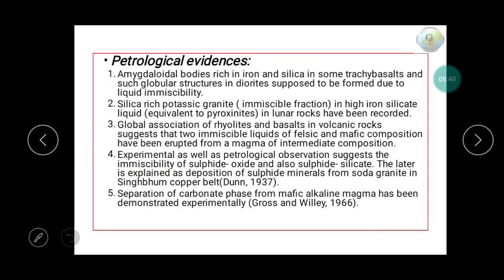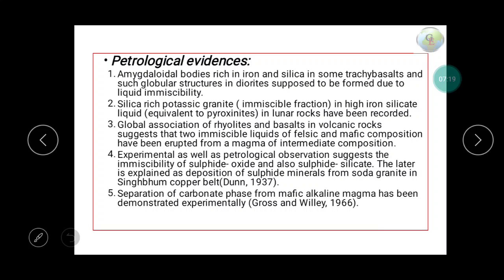What is the petrological evidence of liquid immiscibility? Amygdal bodies, as I have told already, and amygdal bodies rich in iron and silica in some trachybasalt, and such globular structures in diorite are due to liquid immiscibility. Silica-rich potassic granite in high-iron silicate liquid equivalent to pyroxenite in lunar rocks is also recorded. And the global association of rhyolites and basalt in volcanic rocks suggests that two immiscible liquids of felsic and mafic composition have been erupted from a magma of intermediate composition.